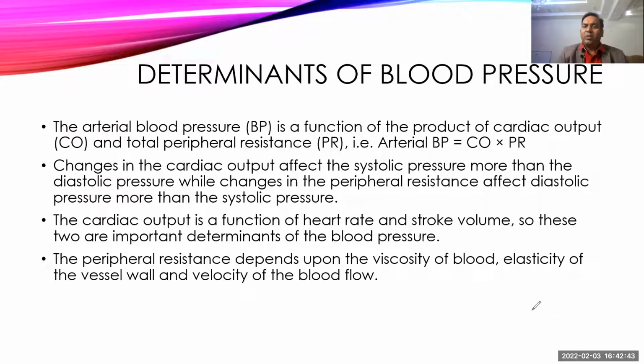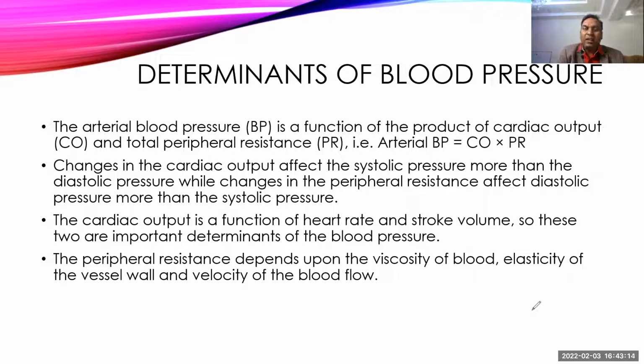Now, what are the factors which determine blood pressure? I'm not talking about factors which affect the blood pressure. Factors which decide our blood pressure are two important factors. One is cardiac output and second is peripheral resistance. And these both are called the determinants of the blood pressure. If cardiac output increases then the systolic blood pressure will increase, if peripheral resistance increases then the diastolic blood pressure will increase.